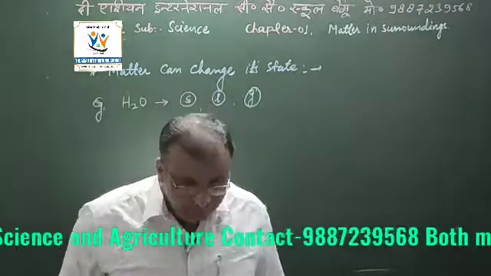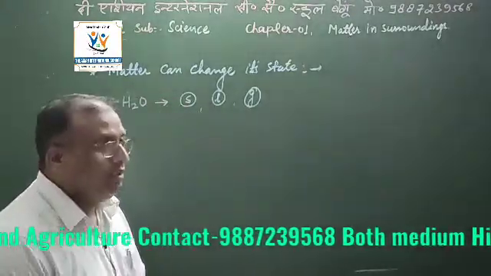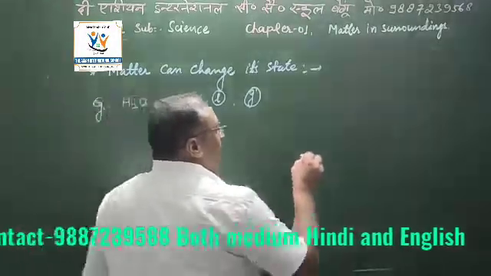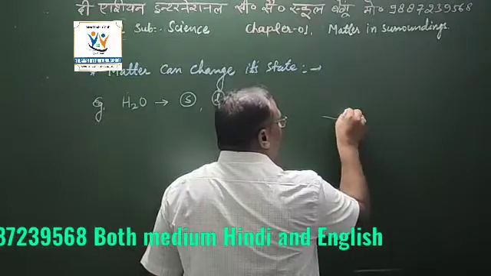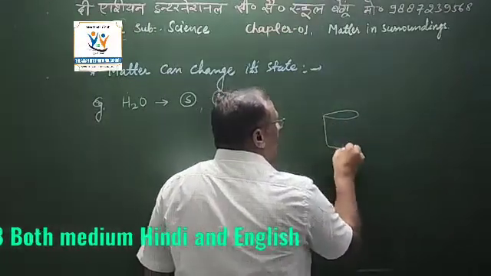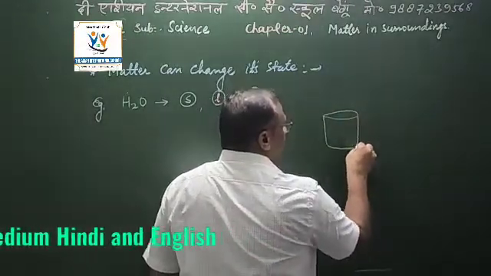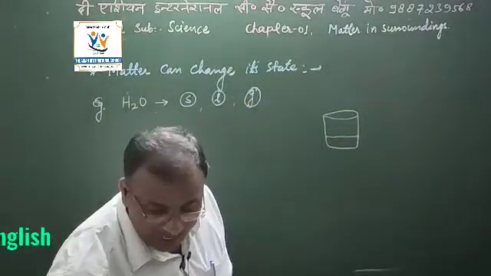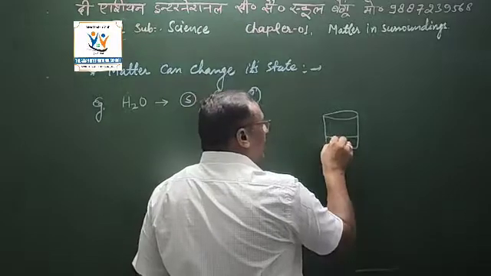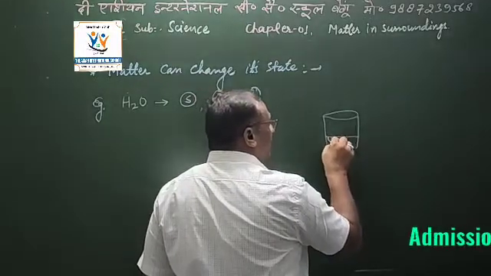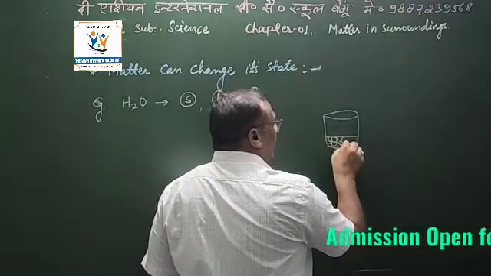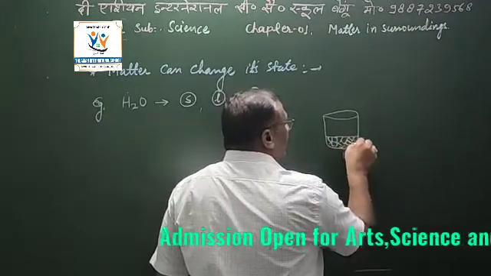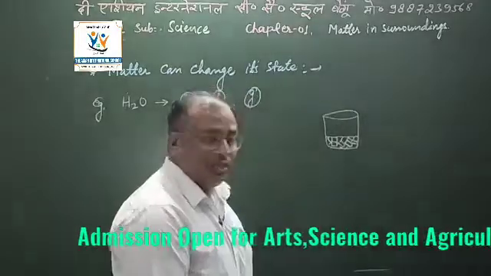Now see, we will take one activity. Take a beaker in this way and put 50 gram of crushed ice inside it, and dip a laboratory thermometer into it.